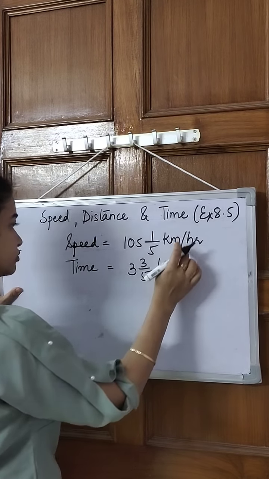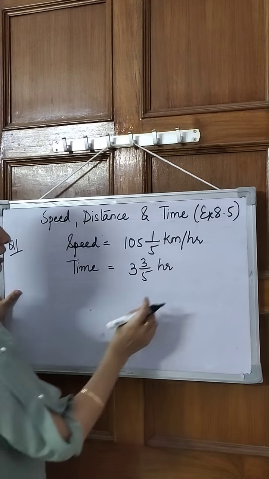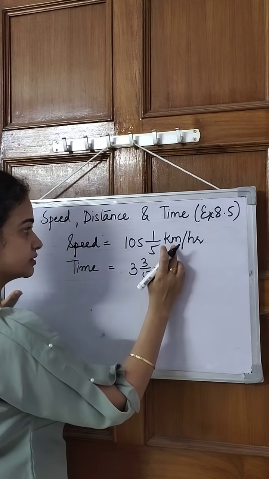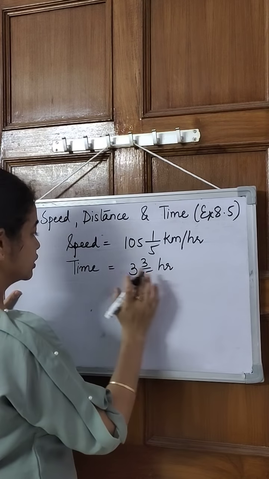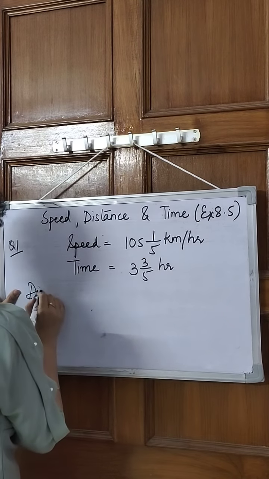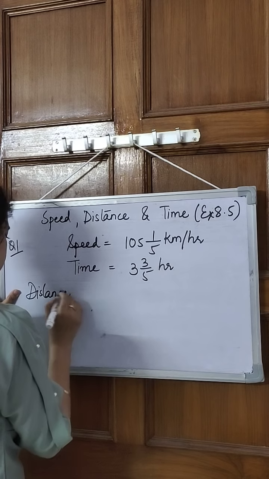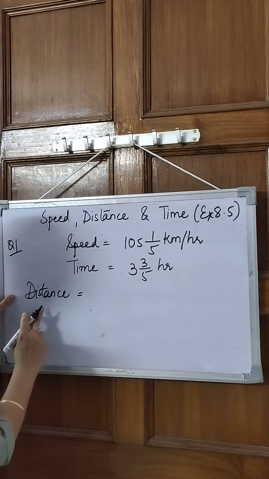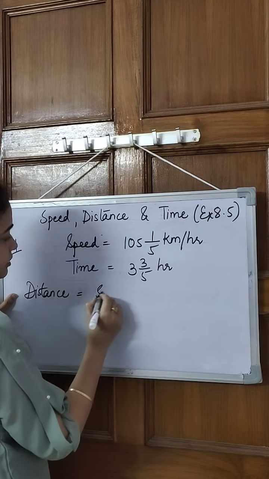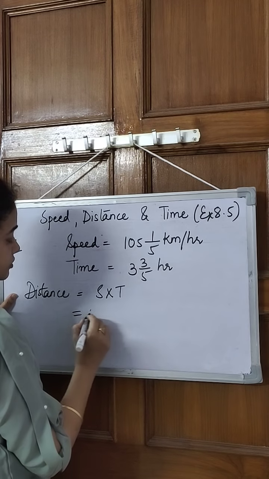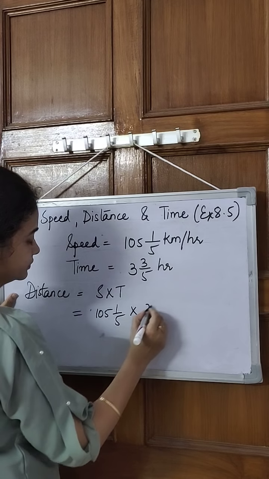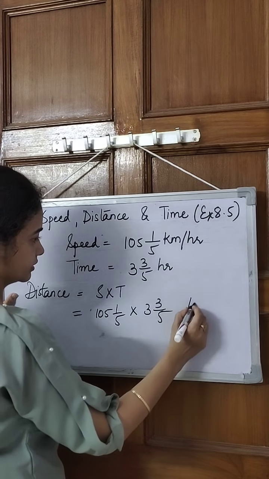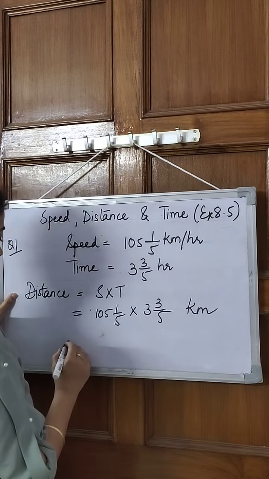So what I was discussing with you is that time is in hour, this speed is in kilometer per hour. Perfectly alright, things are same. So the distance that I am going to get will be in kilometer. Okay, so let's find out the distance. Distance is what? Speed into time. So let's multiply speed and time, and the distance is in kilometer.